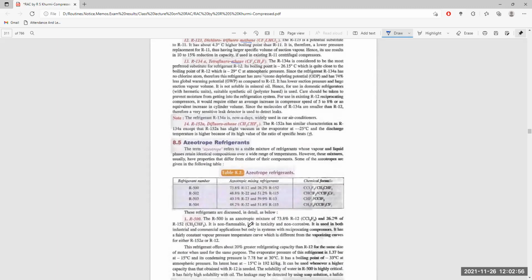Next comes the azeotrope refrigerant. It refers to a suitable mixture of refrigerants whose vapor phase and liquid phase remain identical over a wide range of temperatures. However, these mixtures usually have properties that differ from their components. So, what is an azeotrope refrigerant?